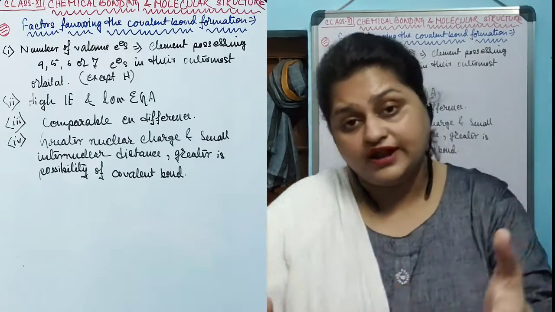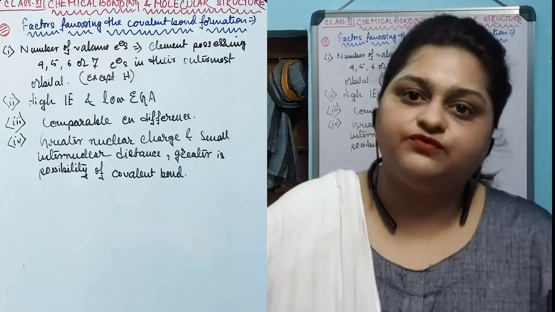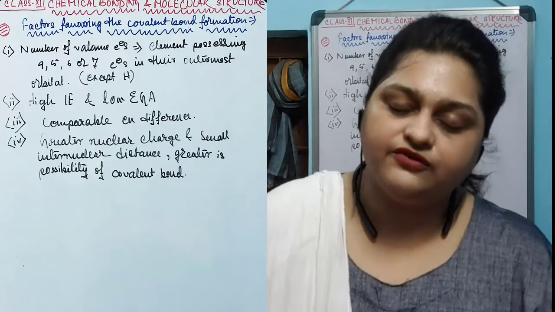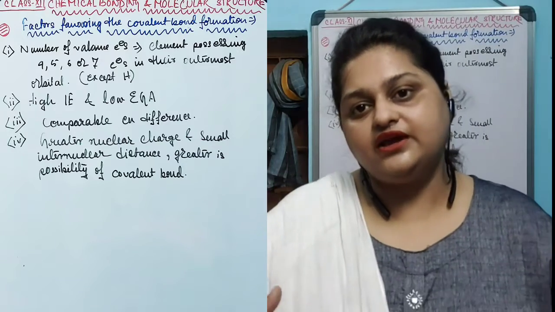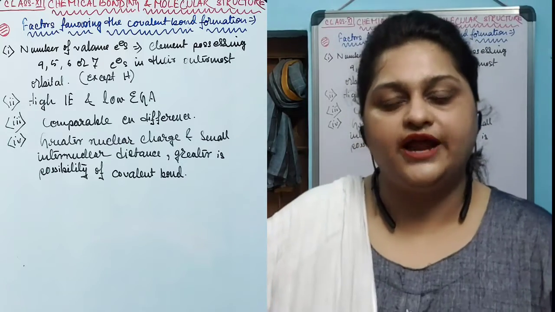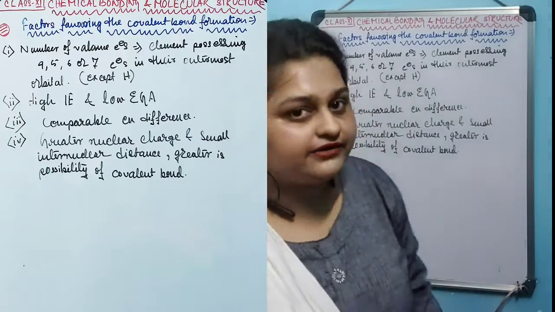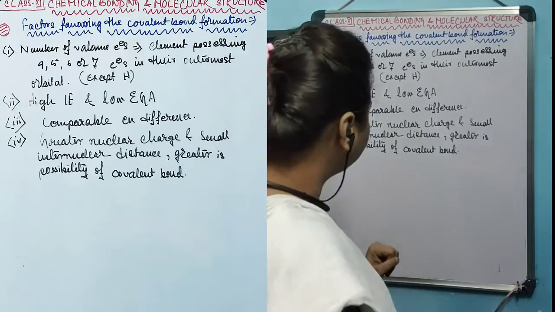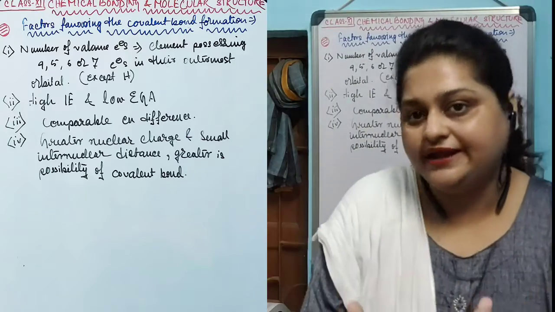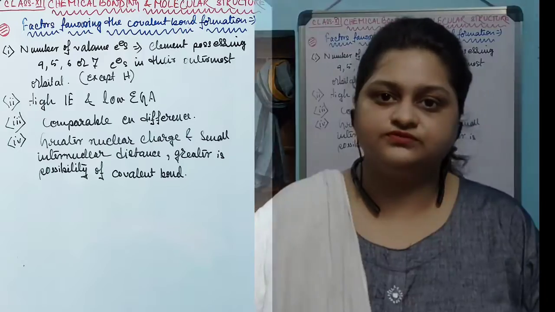They tend to form covalent bonds by sharing the electrons. That's why it is said that the greater the nuclear charge and the smaller the internuclear distance between the participating atoms, the greater is the tendency to form the covalent bond.